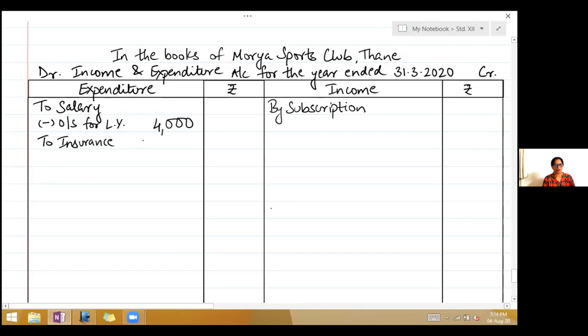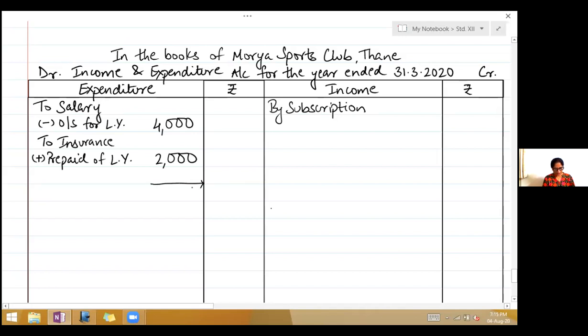Now you know what we do with prepaid expenses? We deduct for the current year. So now this is of last year, so we will add. So write add prepaid of last year, 2,000. So only one effect we will show because one is already shown in the opening balance sheet. So you can leave one more line there.